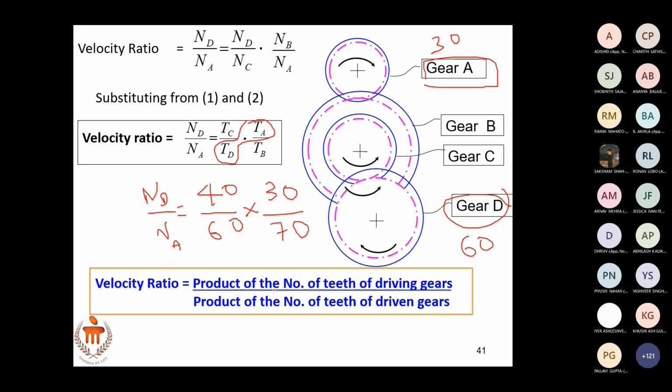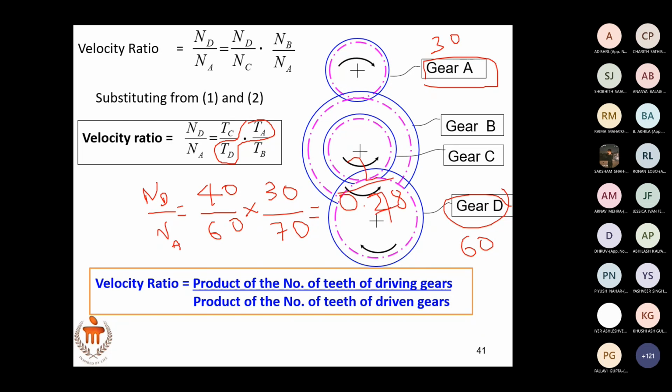So what is the velocity ratio here? 2 upon 7, sir.